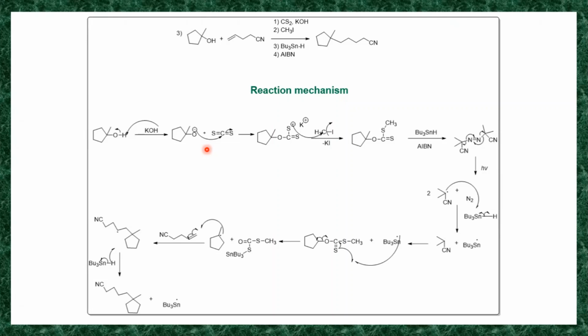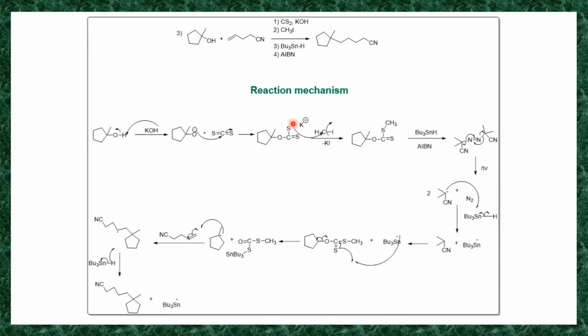So the one bond will break, that is the pi bond, and you know that the pi bond is a weak bond. It is formed by lateral overlapping, so it easily breaks, and the bond pair shifts onto sulfur. So there is a negative charge on sulfur in the next structure. Then that negative charge is not alone, it is always with a positive charge, so it is with your K plus. Then this S minus acts as a nucleophile, and it reacts